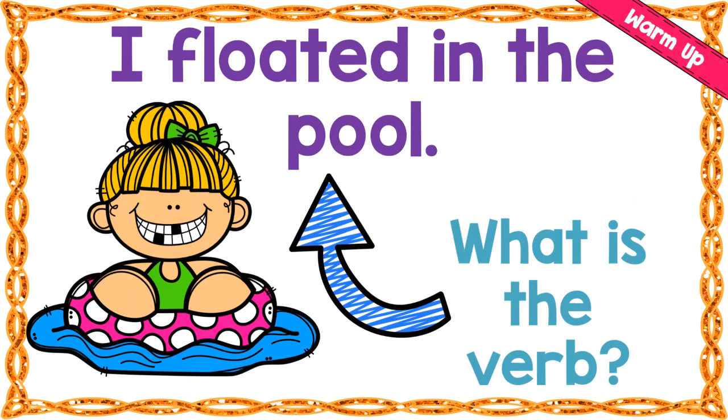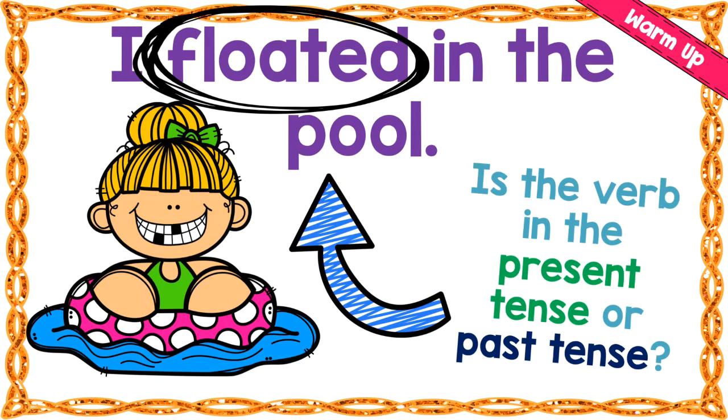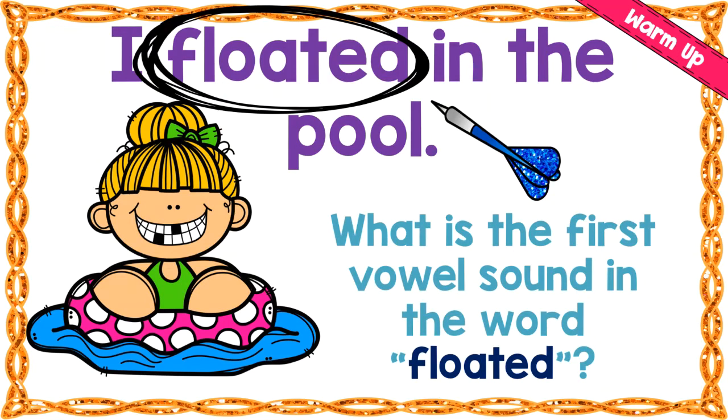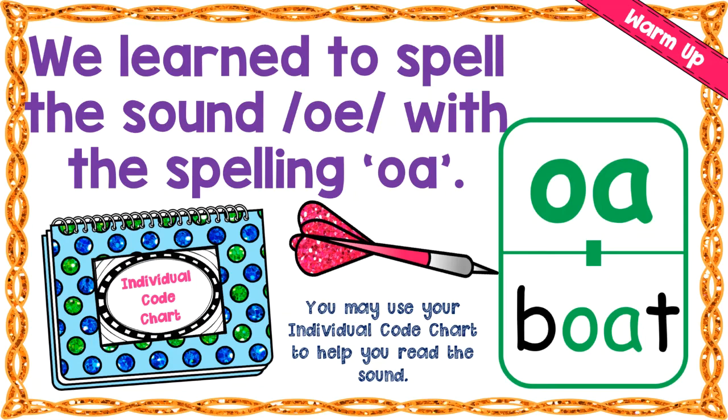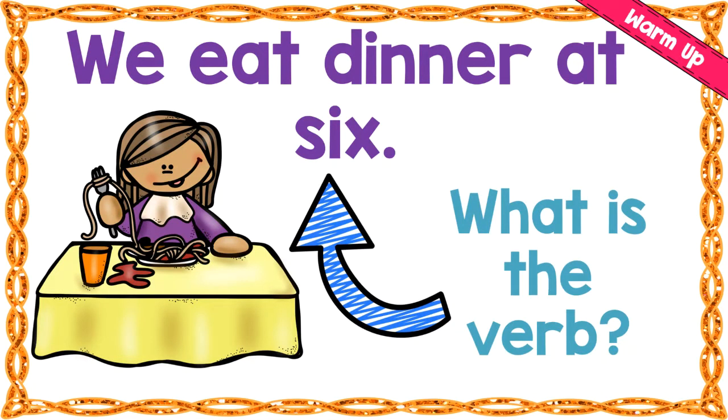I floated in the pool. What is the verb? Floated. Is the verb present or past tense? Past tense. What is the first vowel sound in the word floated? O, as in boat, right? We learn to spell the sound o with the spelling oa. So these are just some of those things that we can remember when we're trying to decode or sound out some words.